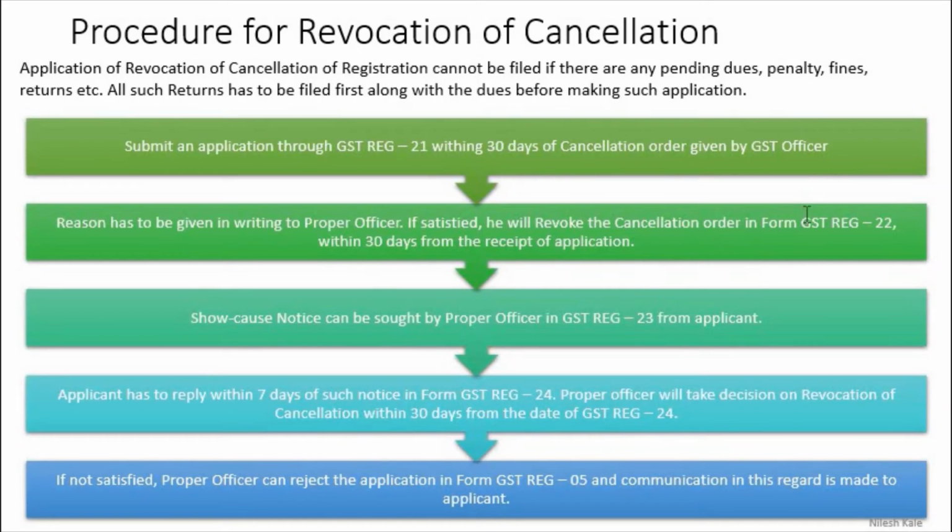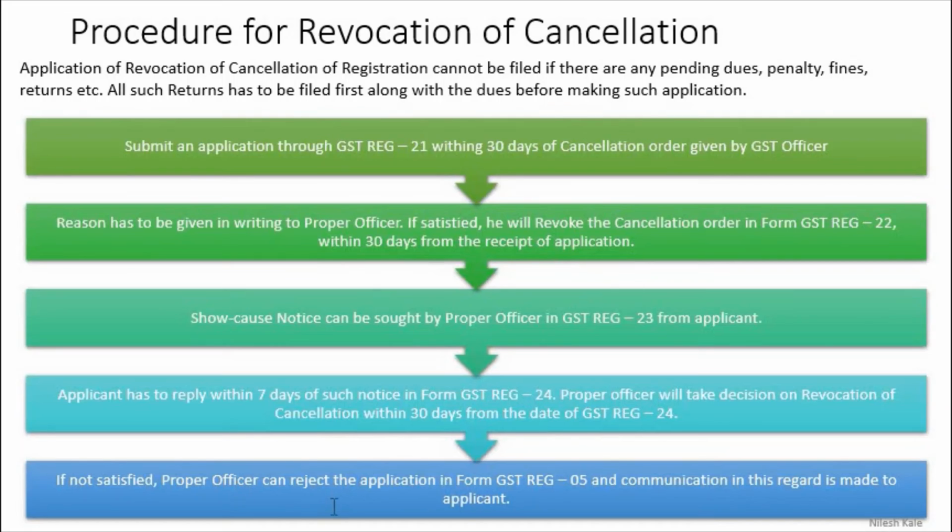If satisfied, he will revoke the cancellation in form REG 22 within 30 days from the receipt of such application, right? Show cause notice can also be issued by the proper officer in form REG 23, and whatever is the cause, you will have to tell it to the proper officer. Then the applicant has to reply within 7 days of such notice in form GST REG 24. This is the form number. The proper officer will take a decision on revocation of cancellation within 30 days from the date of REG 24.